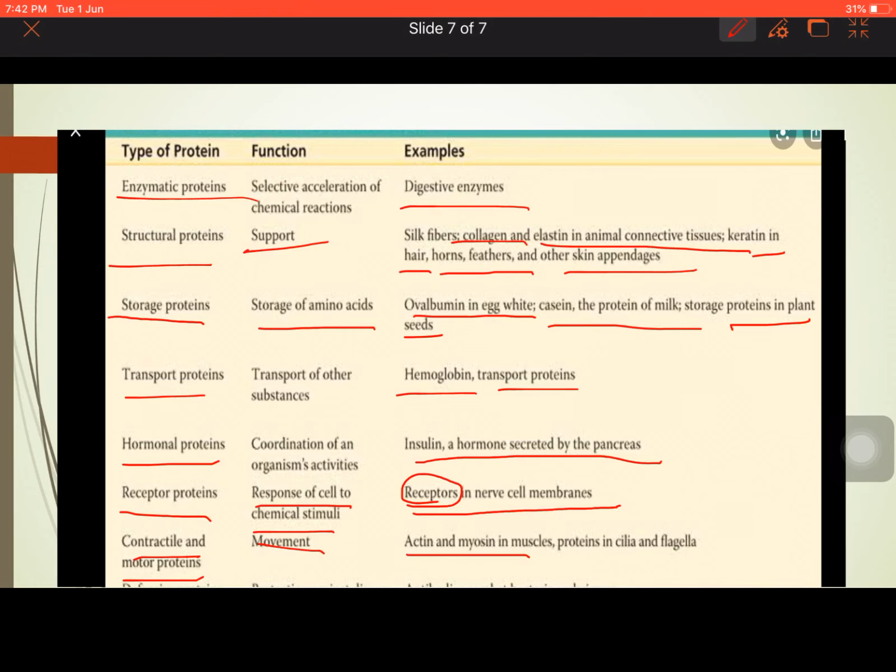So this is today's topic on protein. Let us conclude this topic. Today we have understood what proteins are, what the important sources of protein are, both plant proteins as well as animal proteins as well as dairy products, what the main functions of proteins are, and what the different types of proteins and their functions are. So I think till now it is clear to you all.